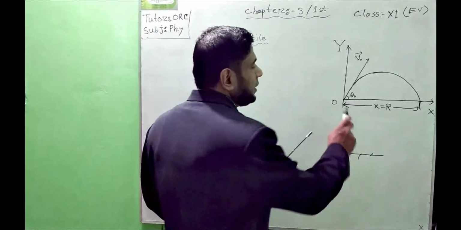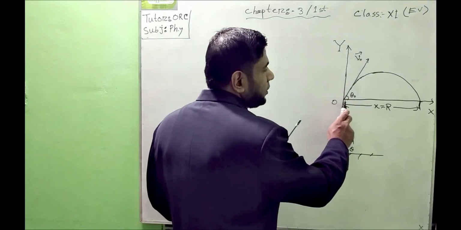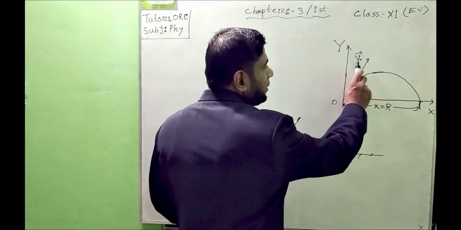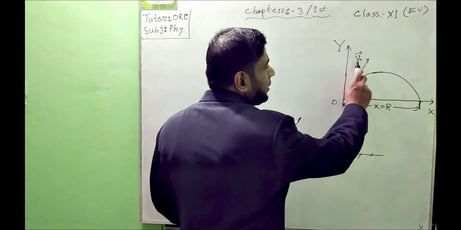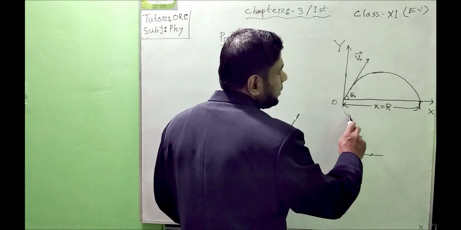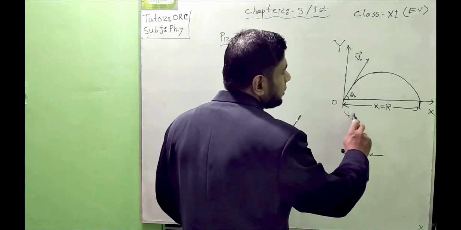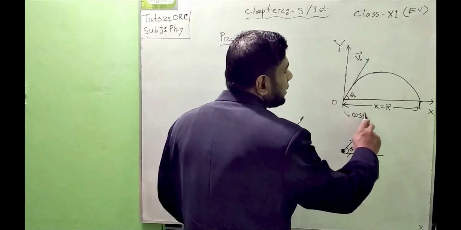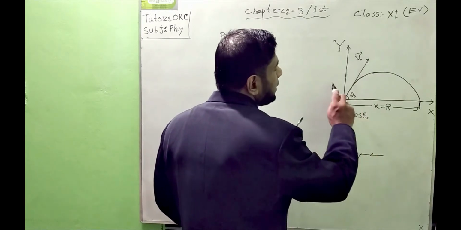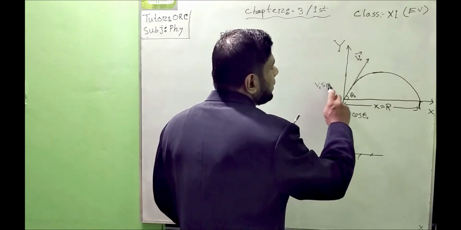When we show the projectile from the point of projection with the velocity of projection v naught, the velocity will be divided into two components. One is the horizontal component v naught cos theta naught, and another is the vertical component v naught sin theta naught.